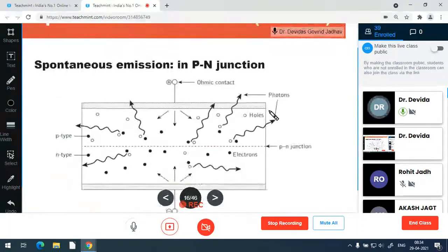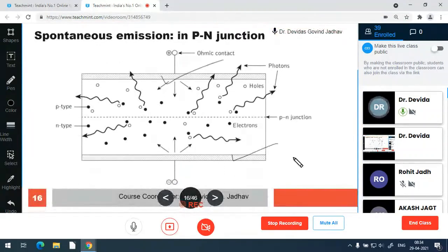So this we already discussed many times, the spontaneous emission crystal structure in which there is metallization on both the sides for connecting the external wires. These are the wires, and to these wires the external battery is connected. This is negative of the battery, this is positive of the battery, positive is connected to P type, negative is connected to N type. So this is forward bias, and N type is having a large number of electrons, P type